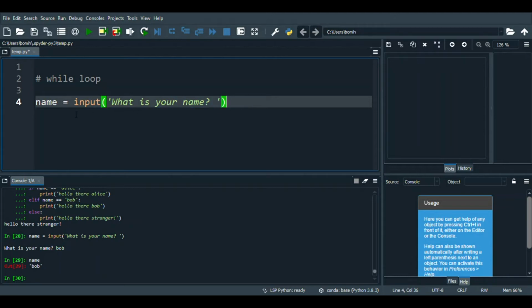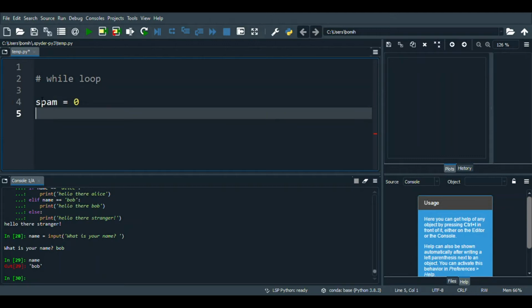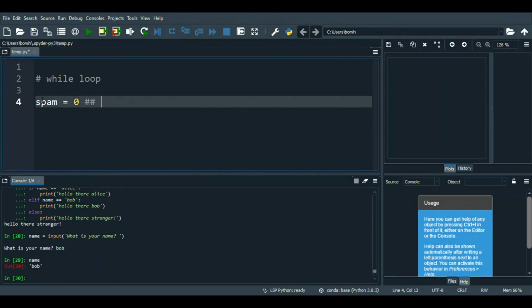Actually, before jumping right into the name, which might be a little hard to use a while loop with, let's do a simpler example using numbers. So let's say that this variable spam had 0 as a value. So while spam, this is saying basically how many spam cans I ate today.